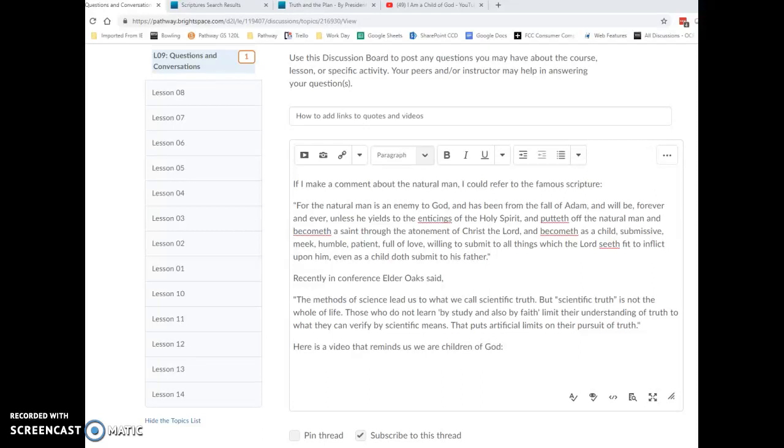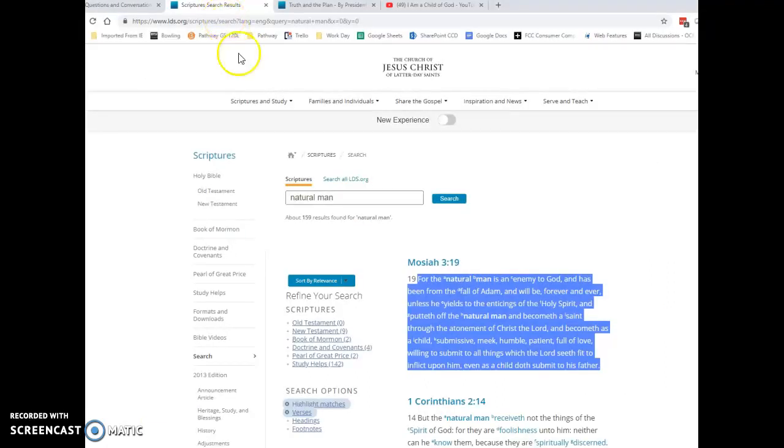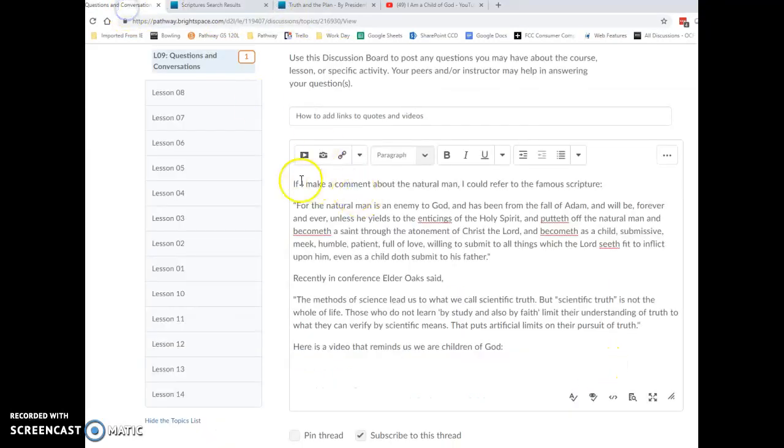I want to show you how to add links to your discussion board posts. And what I mean by that is, as I'm making a discussion board post, I may quote scripture, for example. So here's a scripture that I've quoted. I've gone to lds.org and found a scripture, copied it, brought it back to the discussion board, and pasted it here.